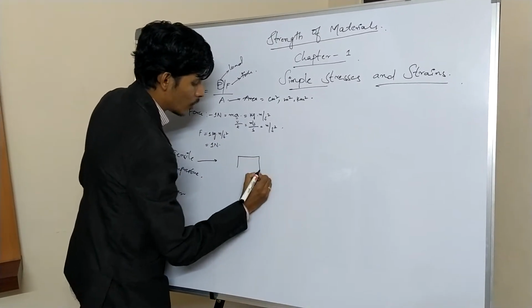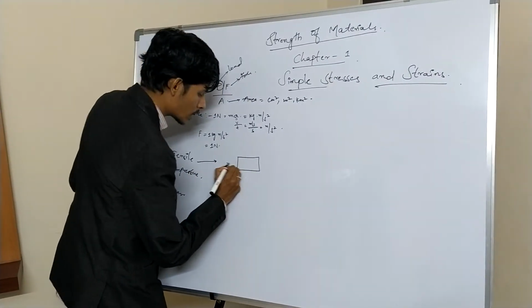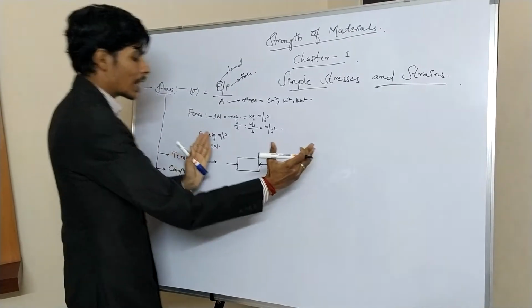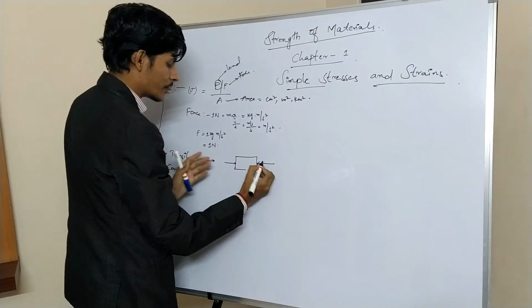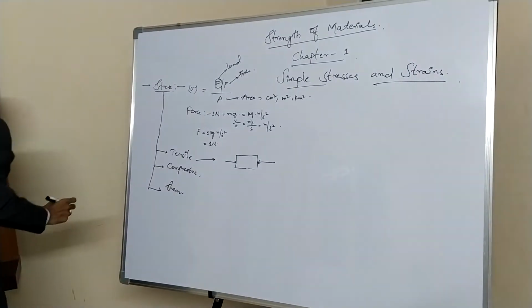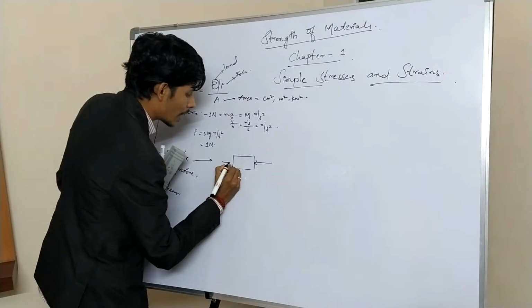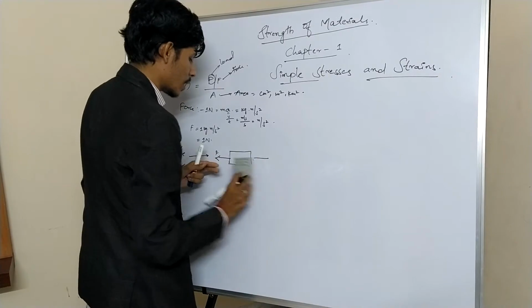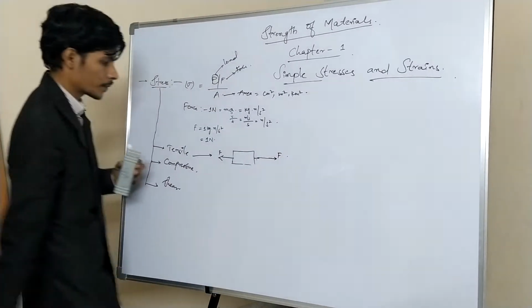Suppose this is an object. If you apply a force in this direction, it makes the object compress, so it is moving in this form. This is not tensile stress. Tensile stress will have the direction of the applied force in the opposite direction. So this is your tensile force.